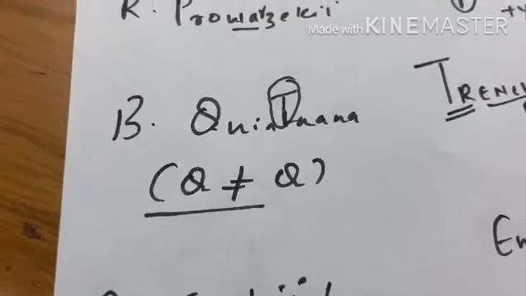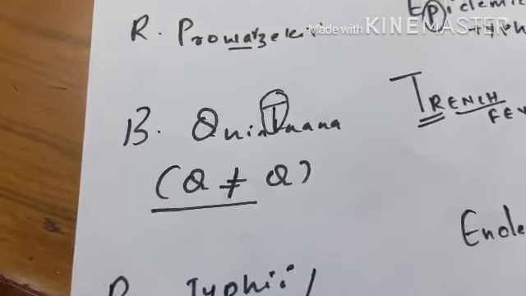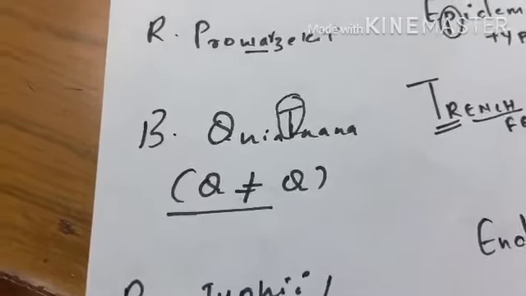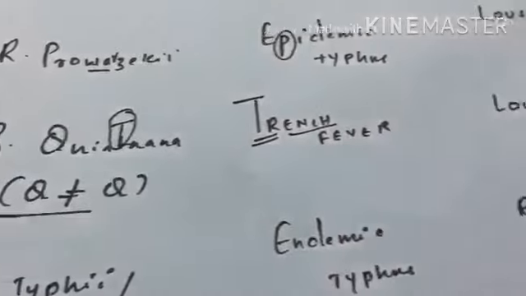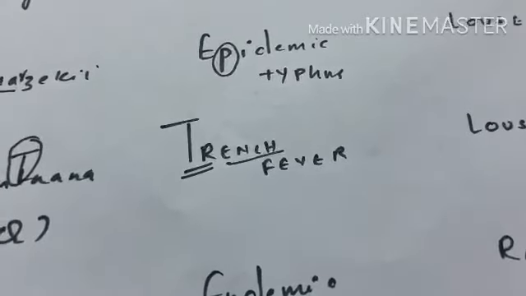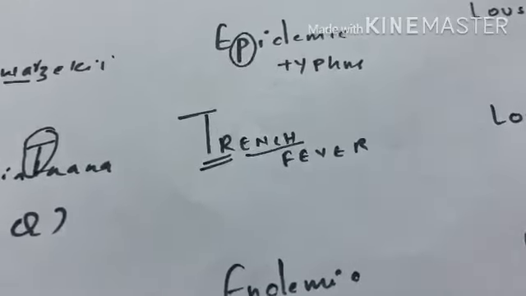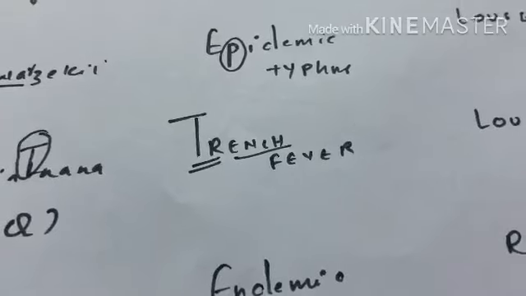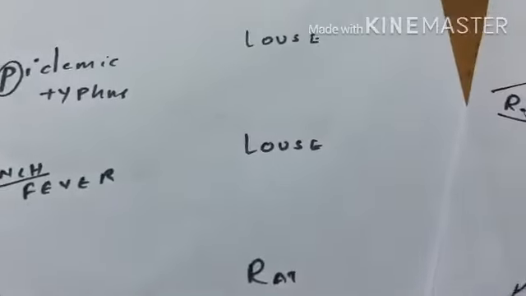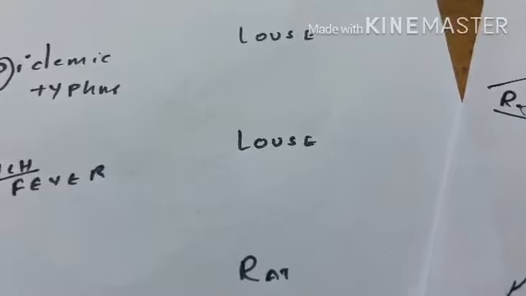Next, coming to Bartonella quintana. Here we remember Q is not equal to Q, and highlight T because it causes trench fever. Trench is also a word similar to poverty. So trenches. It also gets transmitted through louse.